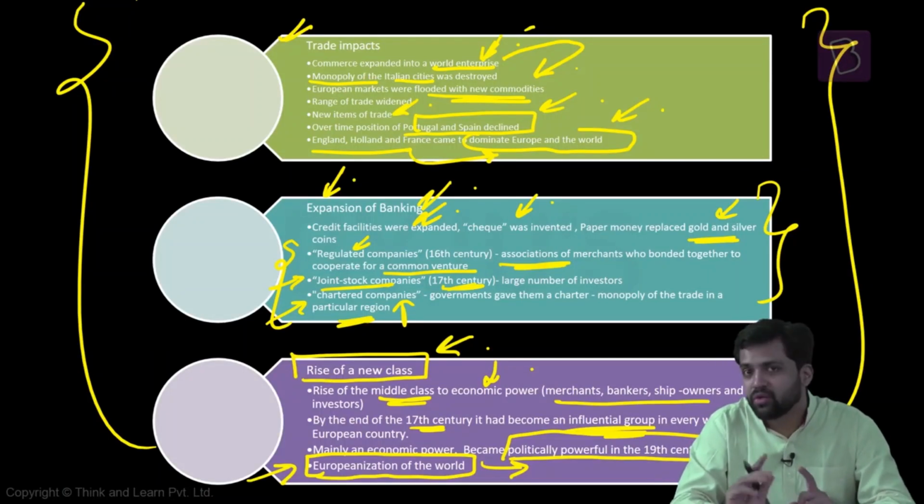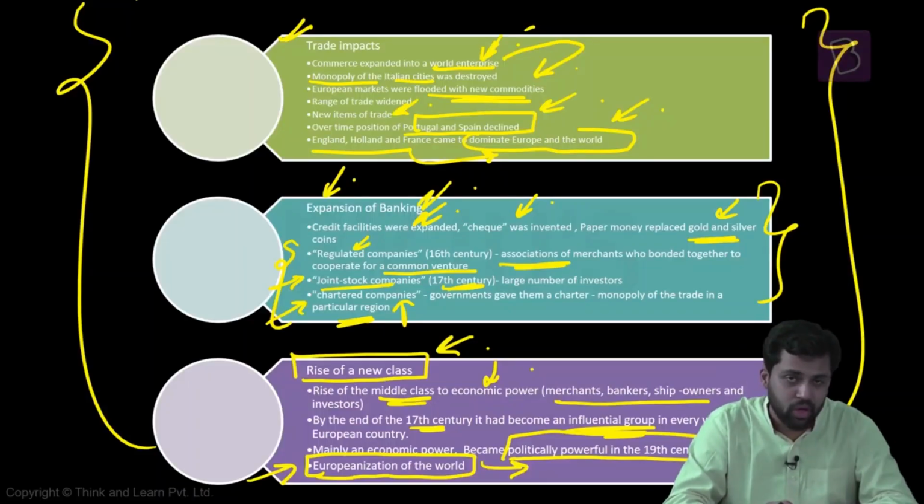Also, how societies are changing, how there is an emergence of new classes, the middle classes. Apart from that, how the financial architecture and economic systems are emerging, what kind of new financial instruments like checks and paper money are becoming important, and what kind of new organizations are coming. So this is about the commercial revolution.